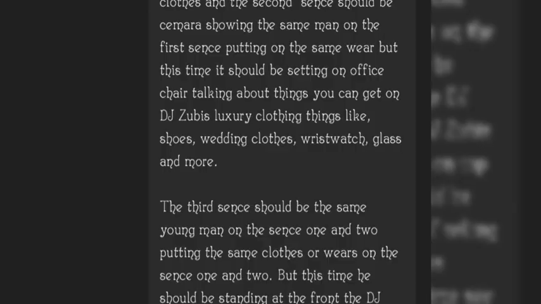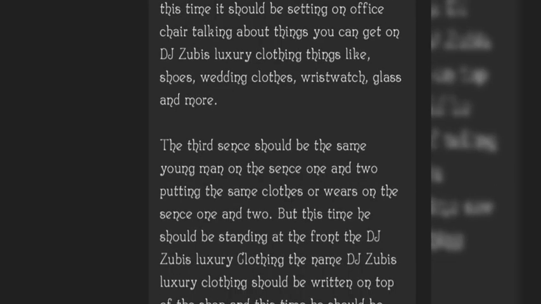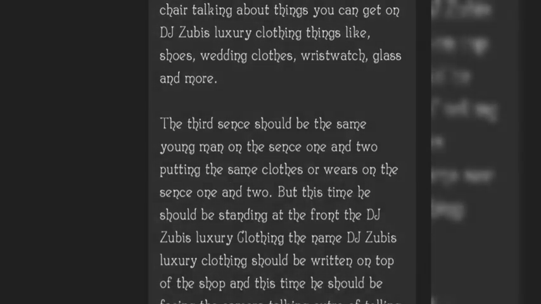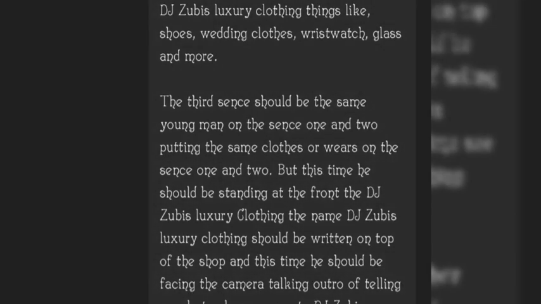Then the next one, I said the third scene should be the same young man from scene 1 and scene 2, wearing the same clothes, but this time standing at the front of the shop. The name DJ Zubis Luxury Clothing should be written on top of the shop.